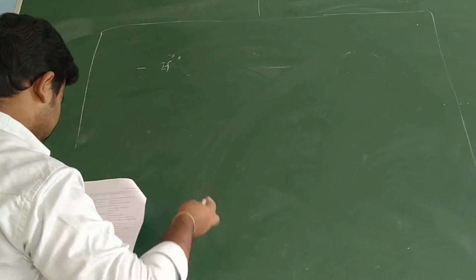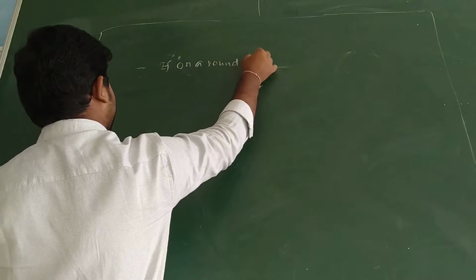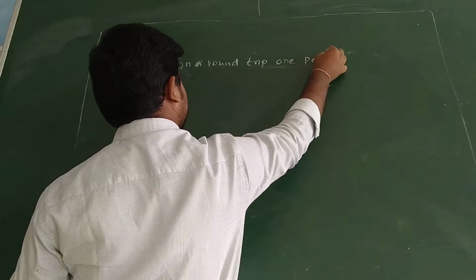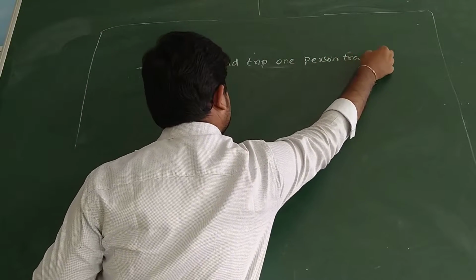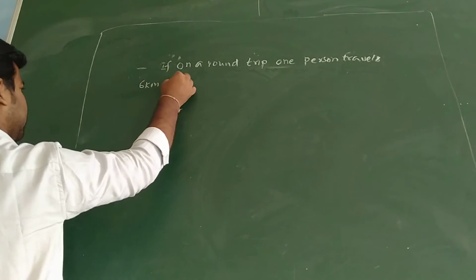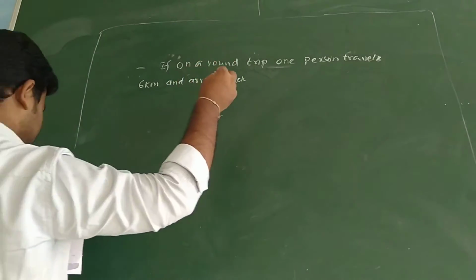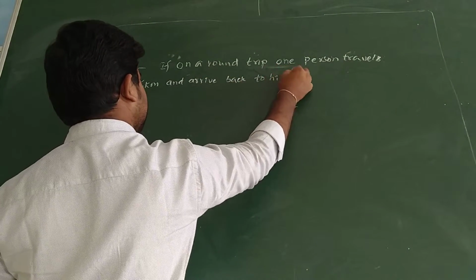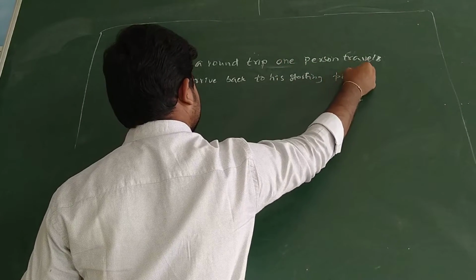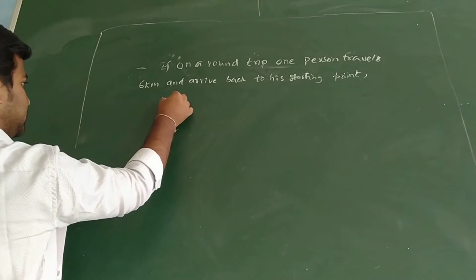If on a round trip, one person travels 6 kilometers and arrives back to his starting point, then the distance traveled is